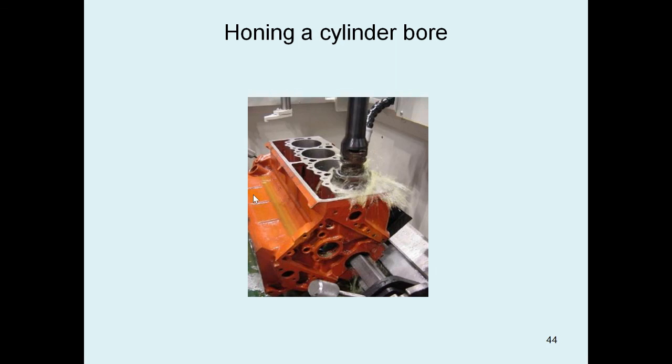Honing is used on cylinder bores or cylinder diameters. Internal surface finishing can be done for cylinder bores by the honing process. By the lapping process we can make an external surface finish, and by the honing process we make an internal surface finish of holes.